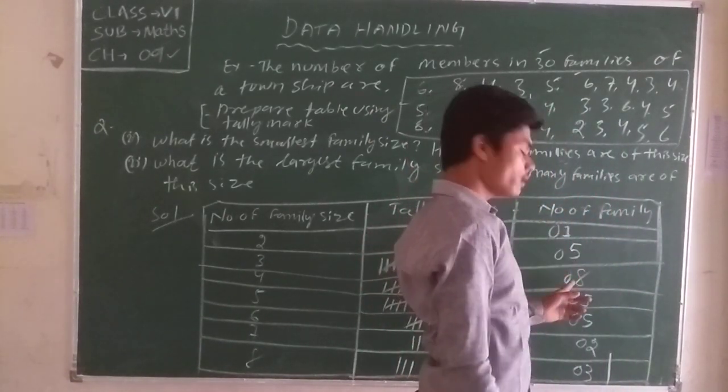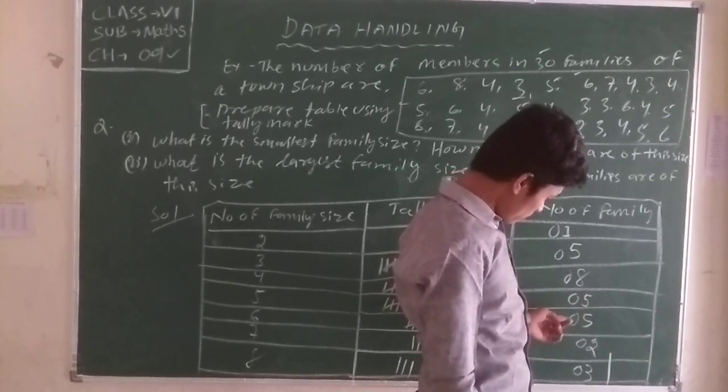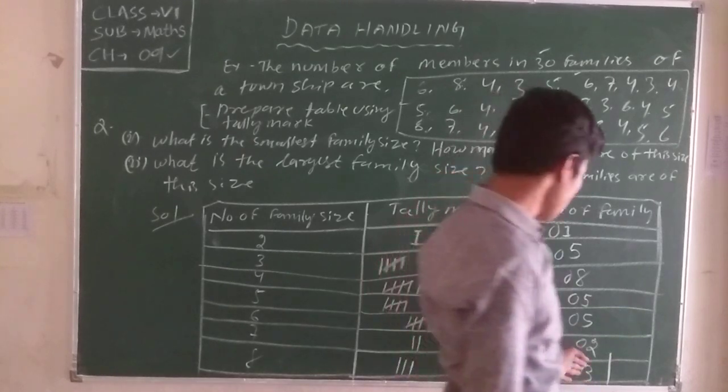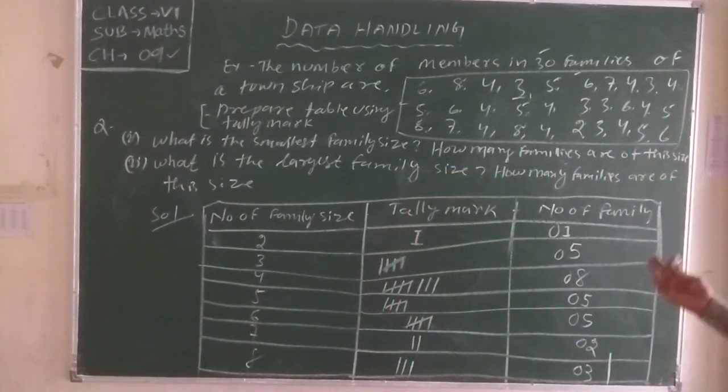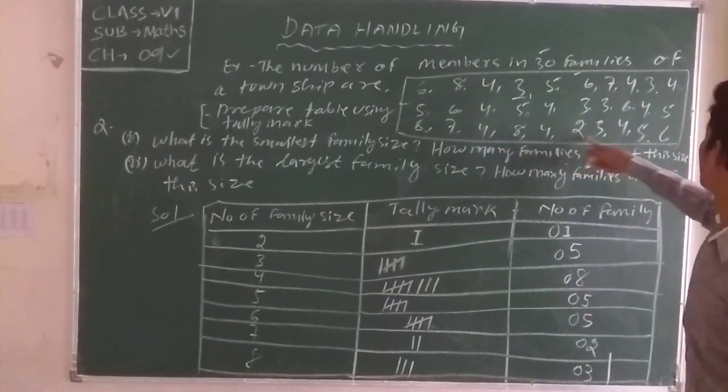5 and 1 is 6, 6 and 8 is 14, 14 and 5 is 19, 24, 29. That means we left one number. One can be left. We can recheck this. Which one did we leave? Then 2 is what? 2 is 1. Not more than 1.